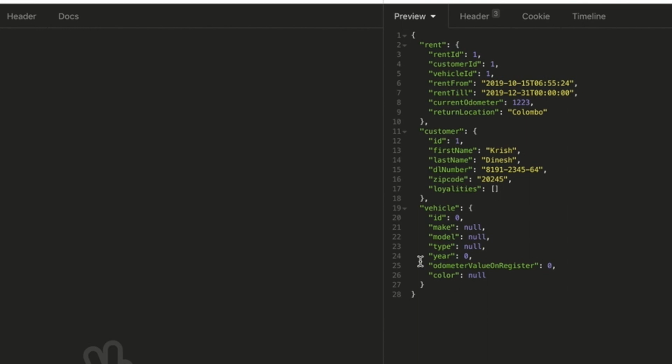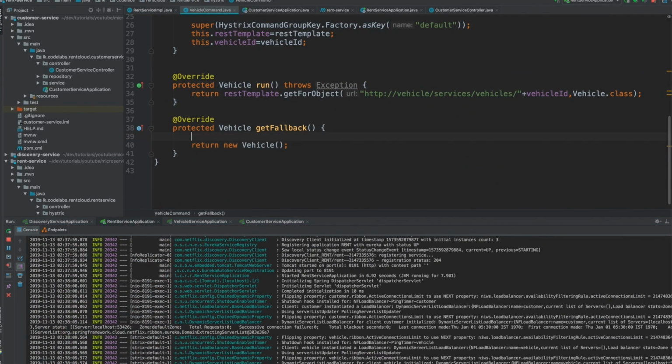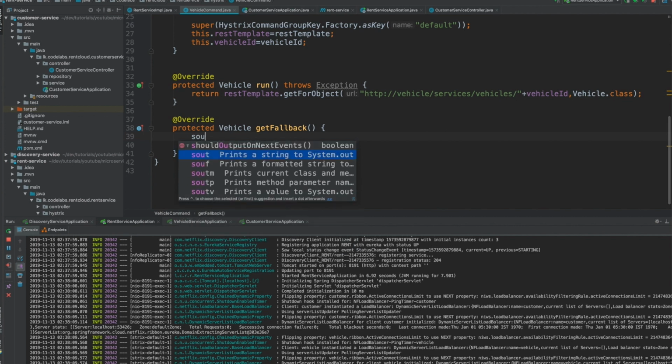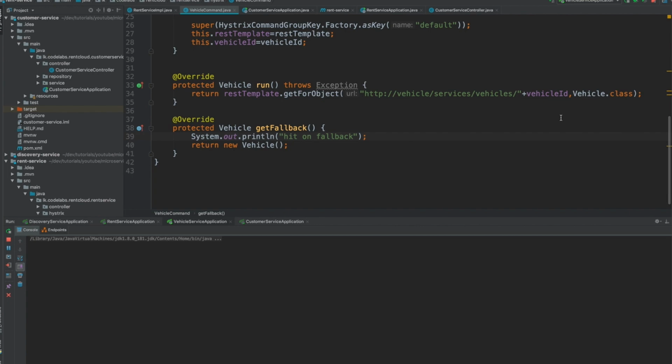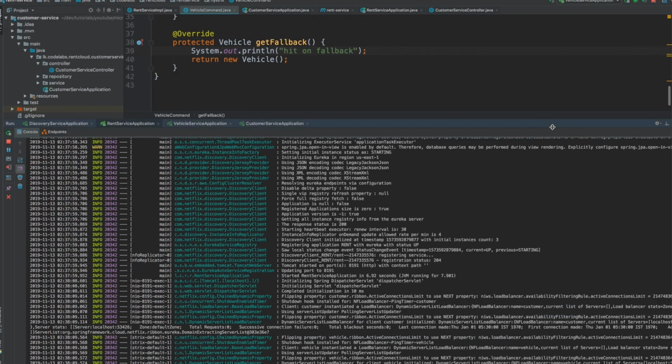I did not put any sysout or something. So if you put the sysout, you will see it hit the fallback method, right? So now let's put that also, hit on fallback, okay. So anyway, I'm going to run my vehicle service again. It takes a little while to register, but then it will automatically pick up, okay. Okay, so now it worked, right? So it picked it back up.